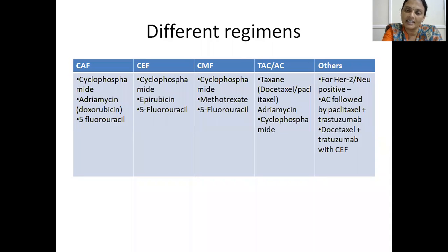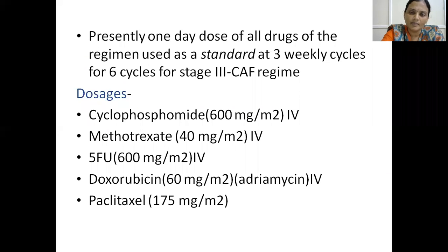Along with that, taxanes can also be used. Taxanes are most preferable in case of locally advanced breast cancer and metastatic carcinoma. We will give a 1-day dose of all 3 drugs of the regimen as a standard at 3-weekly cycles, that is a 21-day cycle for 6 cycles, like CAF regimen in stage 3.